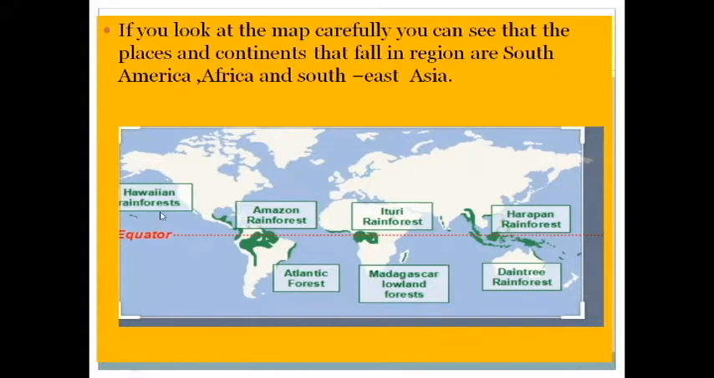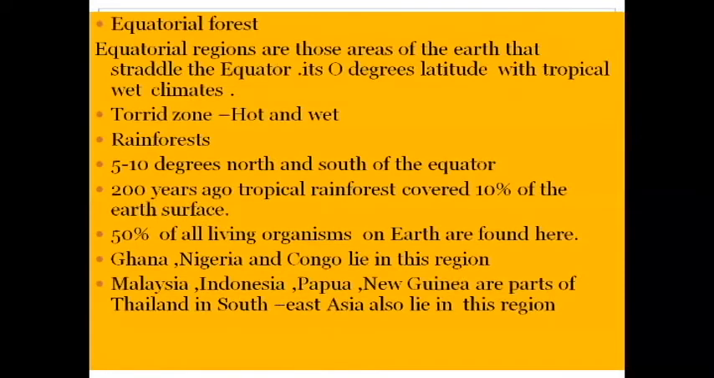Which are those? Hawaiian rainforest, Amazon rainforest, which is one of the densest forests, Ituri rainforest, Atlantic rainforest, Madagascar lowland rainforest, and Daintree rainforest. The equatorial region is surrounded by full forest regions only. So in this area, how is the climate? We have to see what the equatorial forest is. We discussed the equator. Now in this map we learned that nearby the equator we can see many forests.